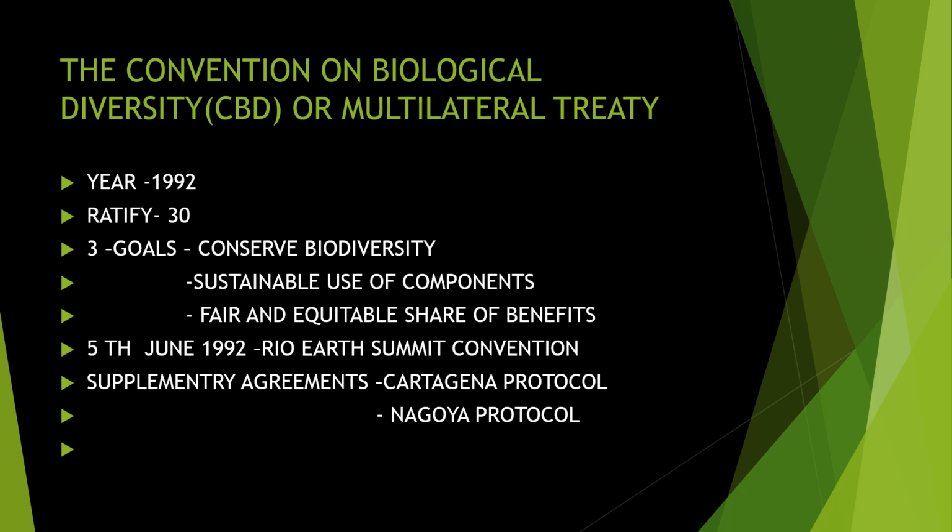If it is an unfair method, you should stop it. It has to be followed by all the countries, fair and equitable. That is the third aim. So the three aims are: conserve biodiversity, sustainable use of components, fair and equitable sharing of benefits.